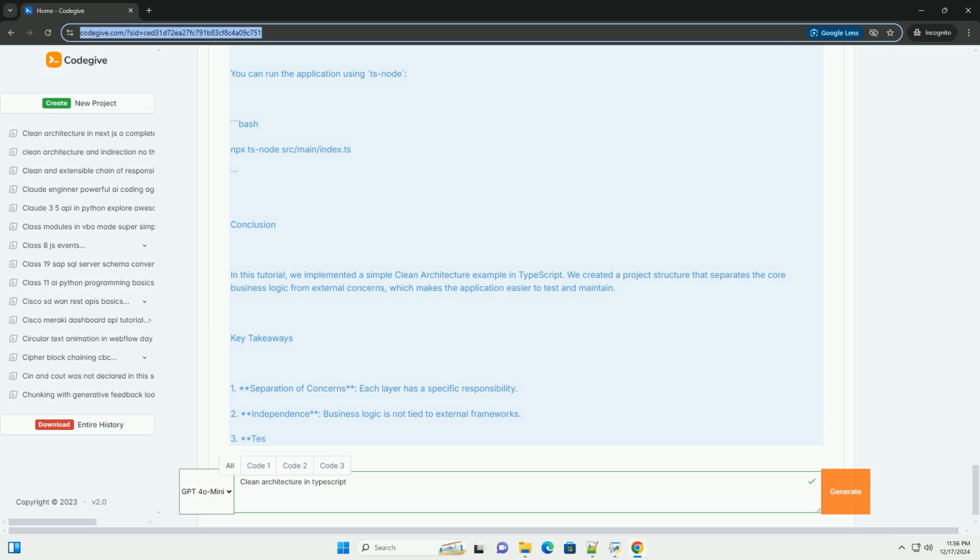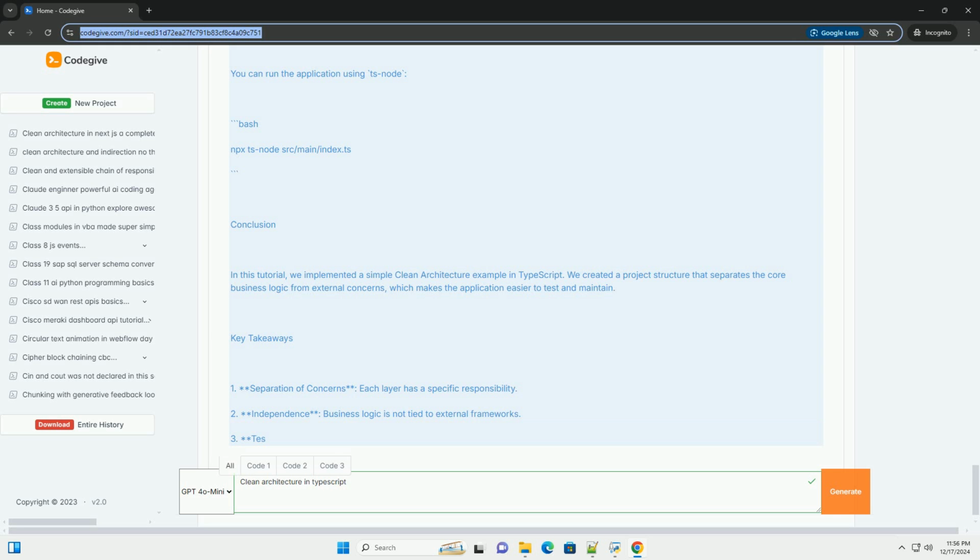Step 3, create the interface adapter. src/adapters/userController.ts. TypeScript. Import UserService from usecases/userService. Import User from entities/user. Export class UserController.